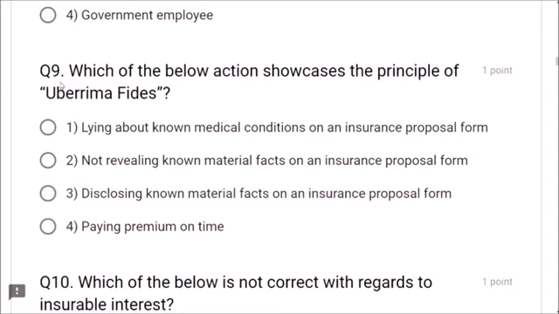Next, question number 9. Which of the below actions showcases the principle of uberrima fides? Utmost good faith. What does uberrima fides say? Disclosing known material facts on an insurance proposal form is uberrima fides. Dear friends, lying about known medical conditions, no. Not revealing known material facts, no. Paying premium on time, no. The correct option is disclosing known material facts on an insurance proposal form, known as uberrima fides.